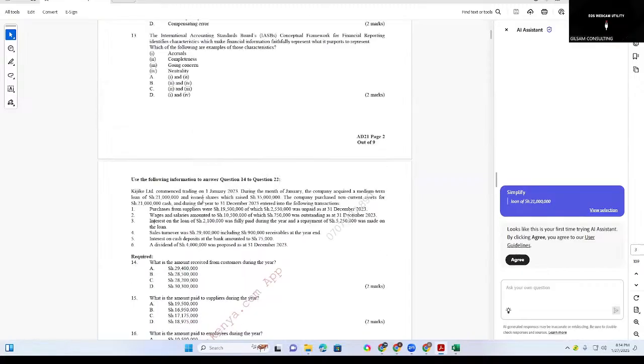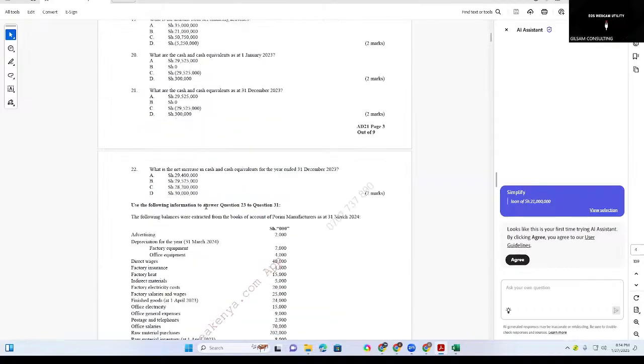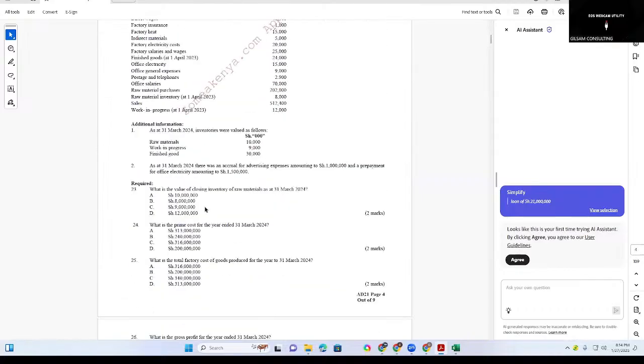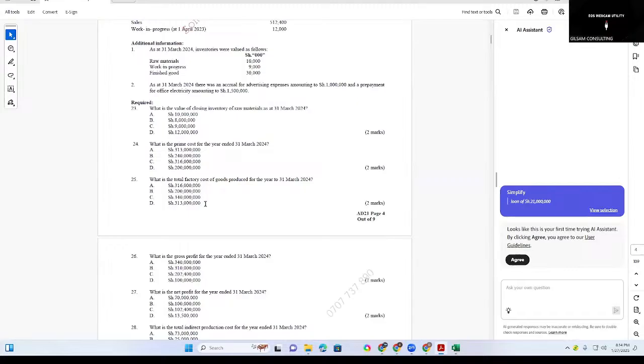I think the values are a different version, but it is the same. Drawings, but the Robinson one is different. The other one was asking for purchases. I did this one for Kijiko. Drawing is 5 million, and then Samson 6.5.